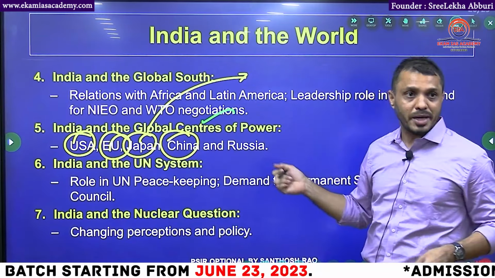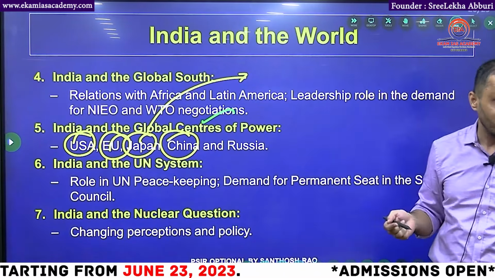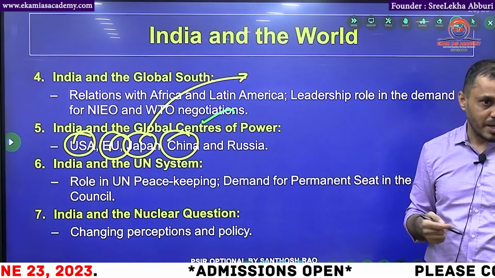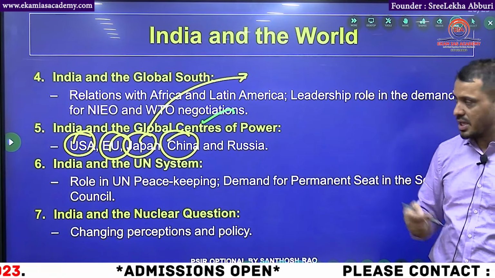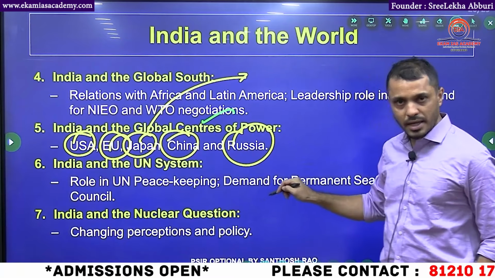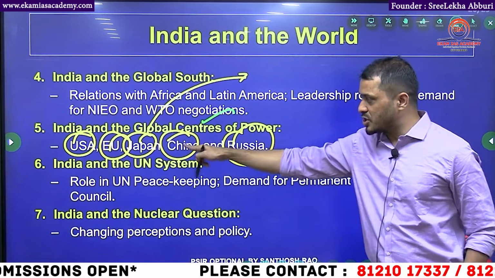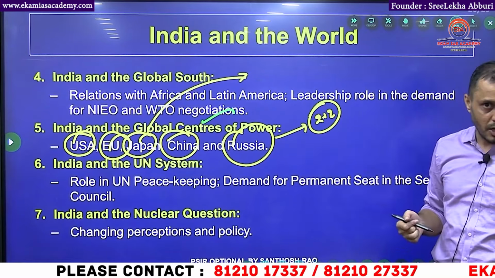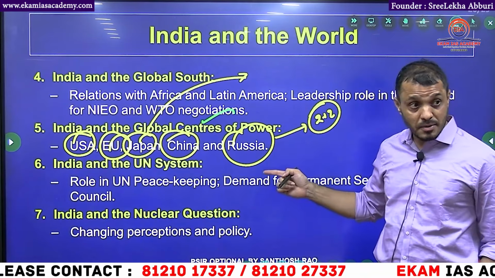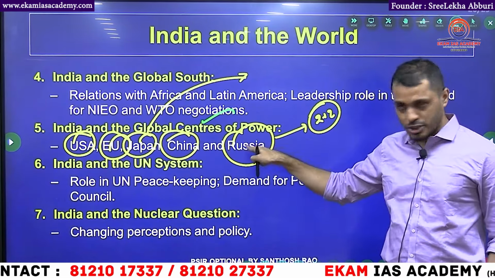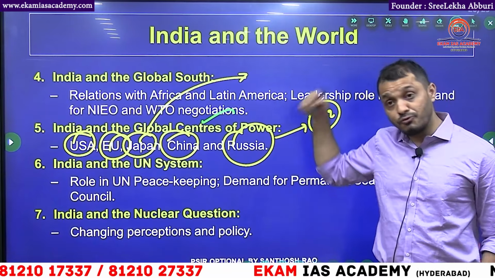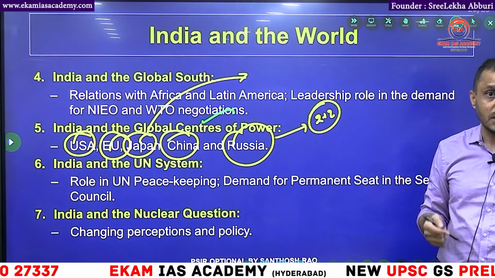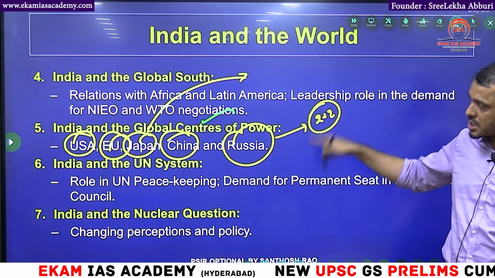Japan, previously when Shinzo Abe was there, at that time India-Japan relations used to be very good. He was the one who proposed the Quad. And Japan plays a very important role in the Malabar Navy exercise. Four countries participate very regularly. If you know, students, with the USA, with Japan, with Russia, with all these three countries, India has the 2+2 dialogue. What is the fourth country? Australia. Australia 2+2. Recently with Australia, we had a free trade agreement also. So that will be reflected here.